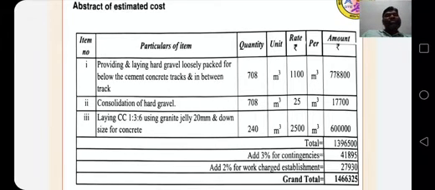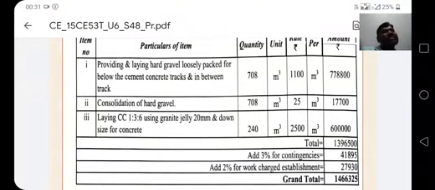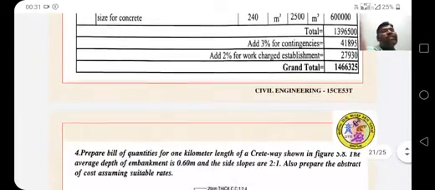Laying CC 1:3:6 using granite jelly 20 mm and downsize for concrete, 240 meter cube, unit is meter cube. Rate is 2500 per meter cube. Total cost amount is 6 lakhs. Total 13 lakhs 96,500. Add 3% and 2% of contingencies and work establishment charges, 41,895, 27,930. Total grand total is 14 lakhs 66,325 rupees.